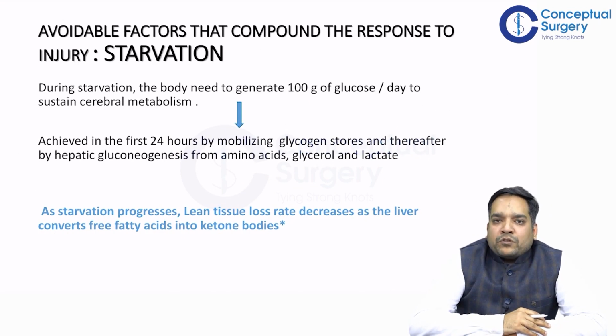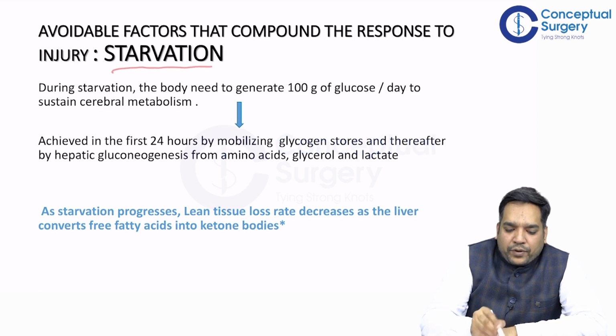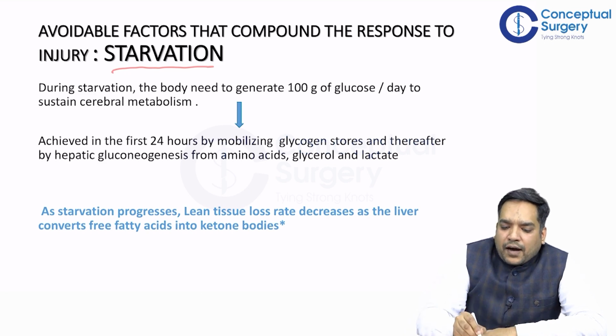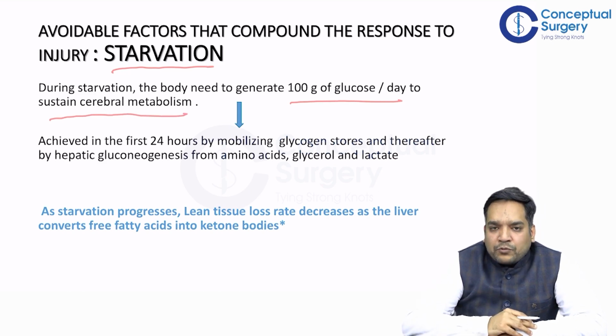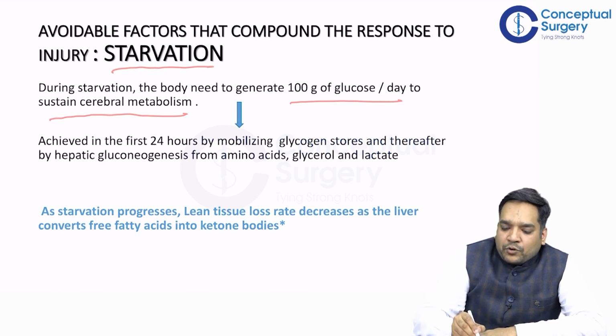Now, one of the most important avoidable factors is starvation. This is a very important topic. So what is happening in starvation? During starvation, the body needs to generate 100 grams of glucose per day to sustain the cerebral metabolism. This is very important. So how is this achieved? In the first 24 hours, it is achieved by glycogenolysis, and thereafter by gluconeogenesis, which is from amino acids, glycerol, and lactate, right?